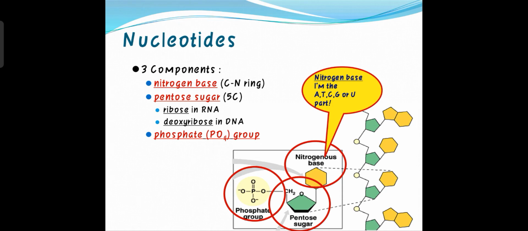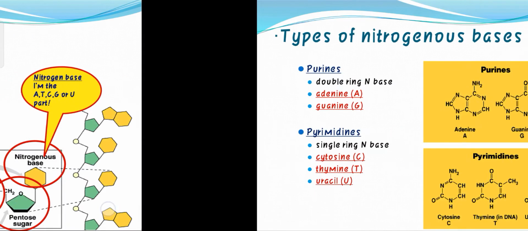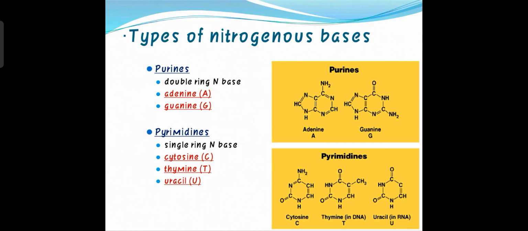Here, see in the diagram the nitrogenous base. How many nitrogenous bases are there? There are 5 nitrogenous bases: A, T, G, C or U: adenine, thymine, cytosine, guanine and uracil. When the nitrogenous bases bind to the pentose sugar, here the green color ring is the pentose sugar, and on the side this is the phosphate group. This way all these three components bind to each other in the DNA structure.